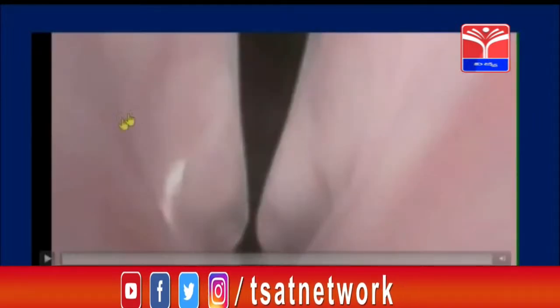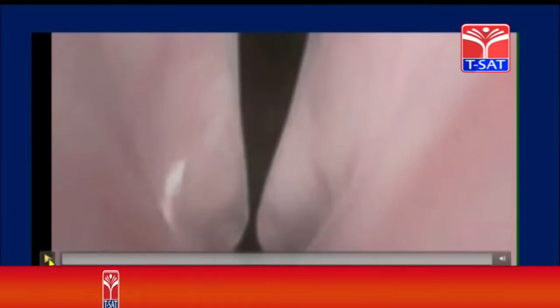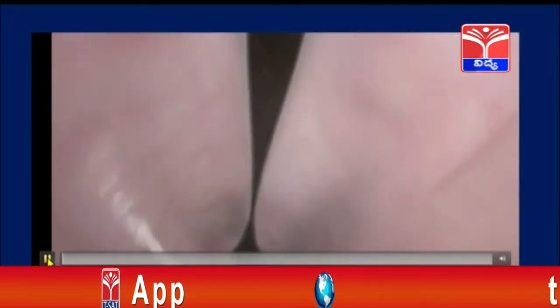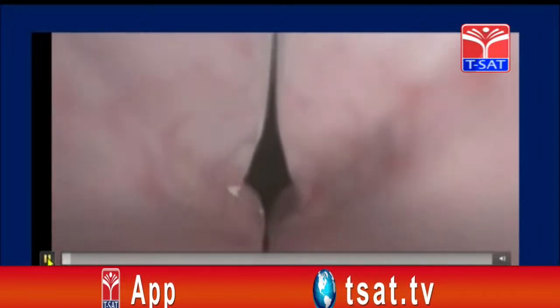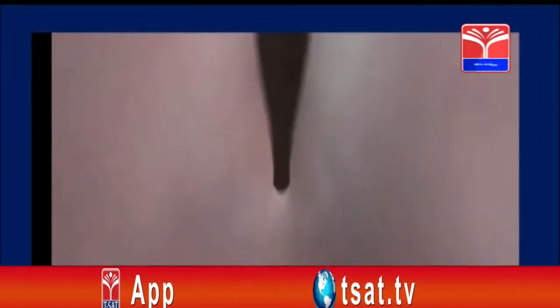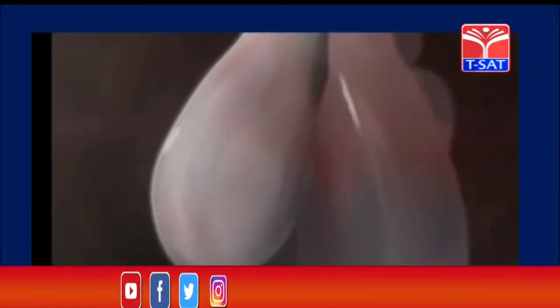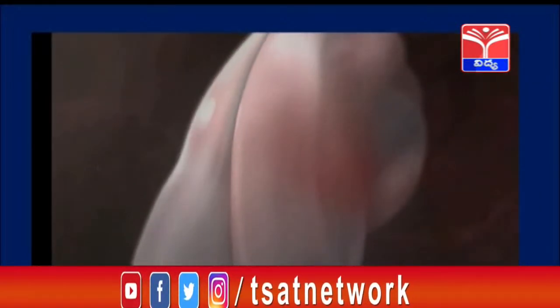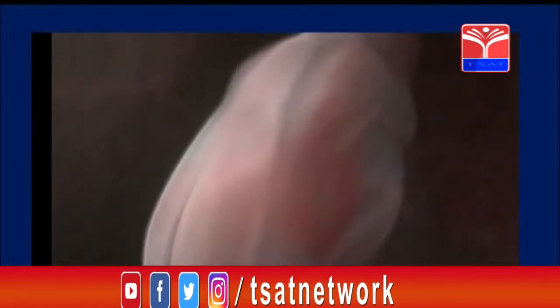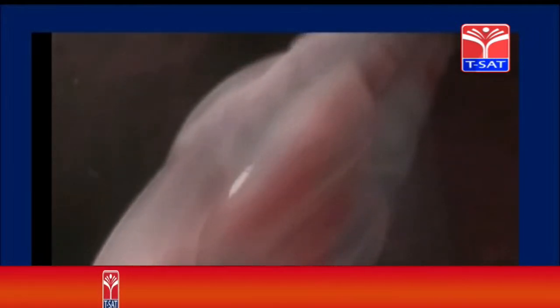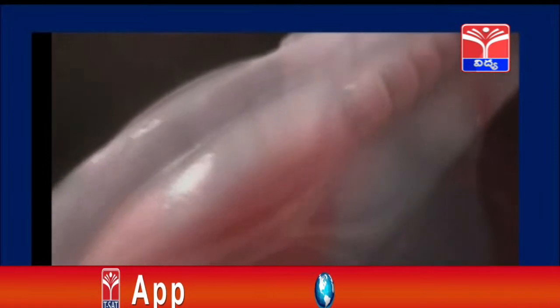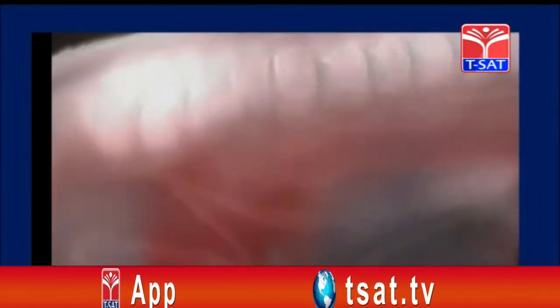See here children, a video is being played now, showing how the process of development takes place. You can see here children. I said already that the union of gametes results in the formation of a zygote. The zygote slowly develops into an embryo. Now the embryo slowly develops different organs, and from the 3rd month of pregnancy the baby is called a fetus. Slowly they develop different parts.